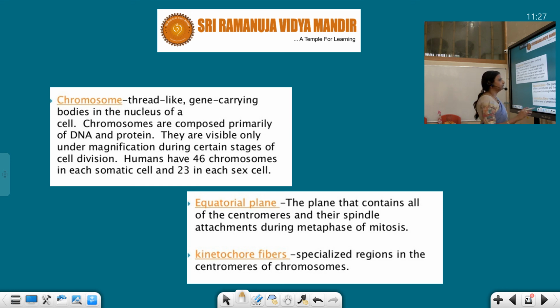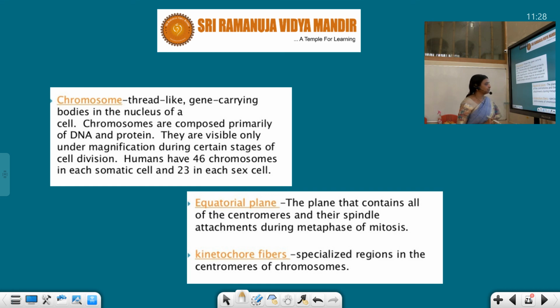The equatorial plane is the plane that contains all of the centromeres and their spindle attachments during metaphase. What is the equatorial plane? At that time, all the centromeres come to the plate, and their spindles are attached to it, and it is seen in the metaphase of mitosis.